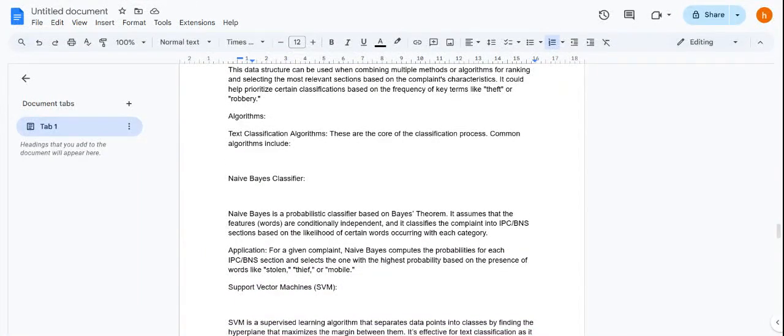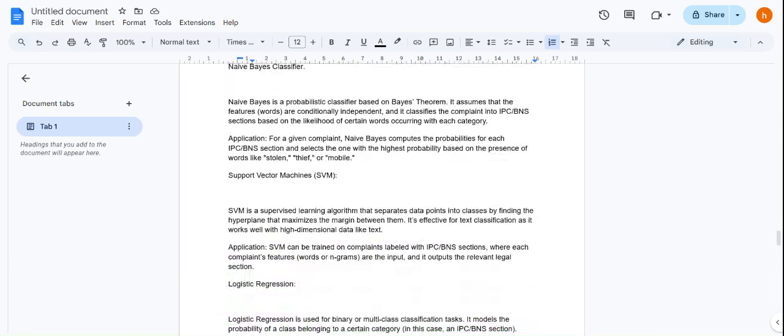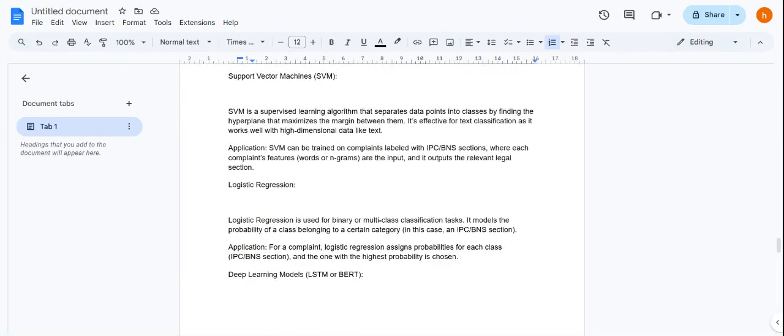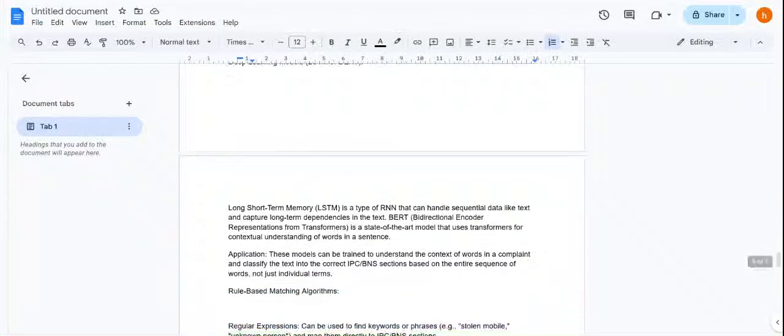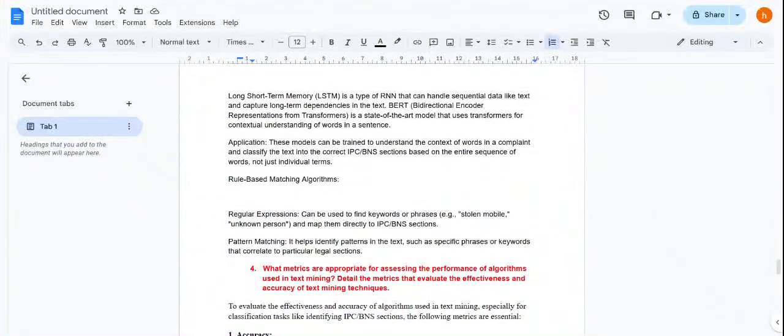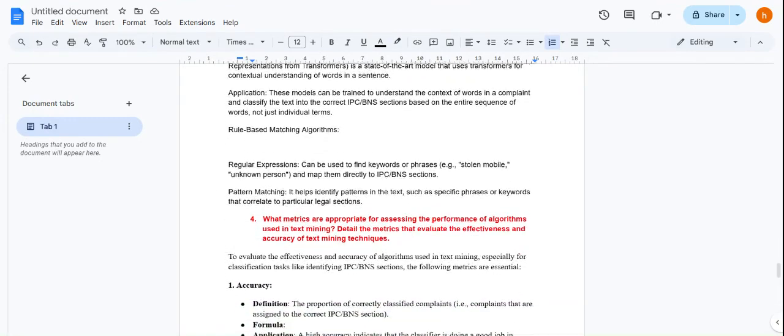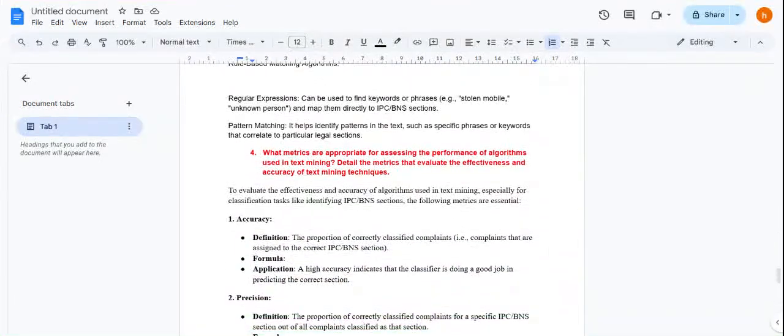Now, algorithms can use a naive Bayes classifier, support vector machine, logistic regression, and deep learning models. We have already discussed it earlier. Now, about the rule-based matching technique. Regular expressions can be used to find keywords or phrases and map them directly to IPC or BNS sections. And then pattern matching helps us to identify patterns in text, such as specific phrases or keywords that correlate to a particular legal section.